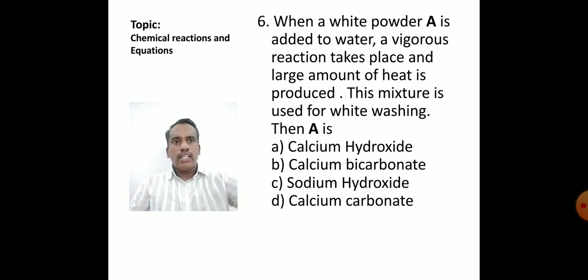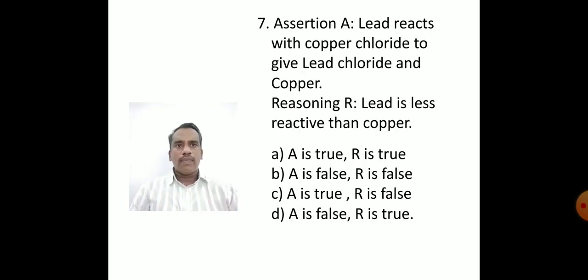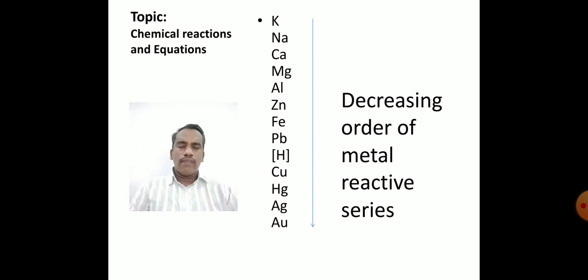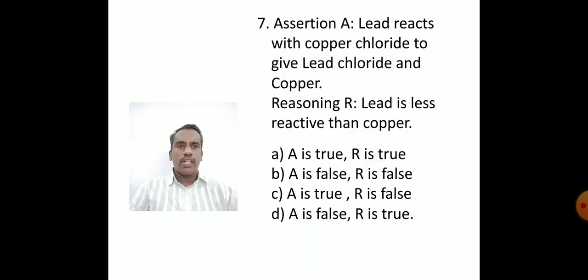Let us see the next question. We have assertion and reasoning type of questions here. One statement, the assertion, gives the reaction that may take place, and the reasoning is the one that is going to explain it. Let us see. Lead reacts with copper chloride to give lead chloride and copper. Do we know the chemical reaction behind this one?